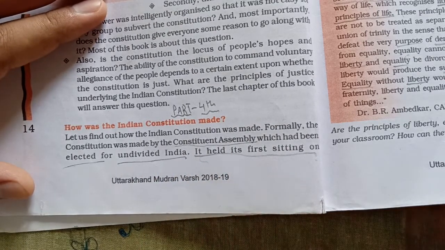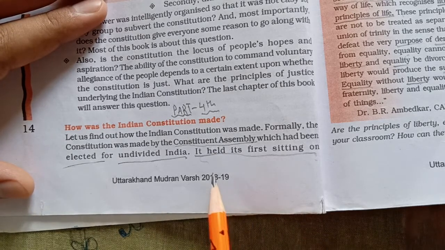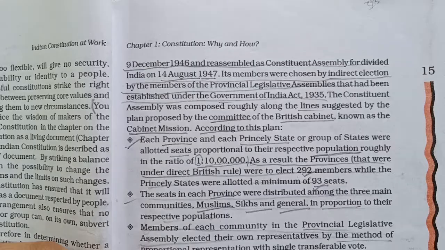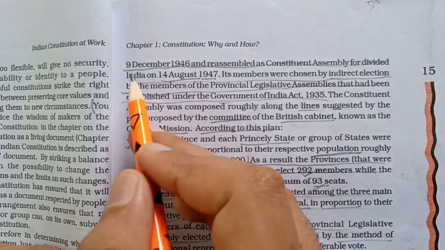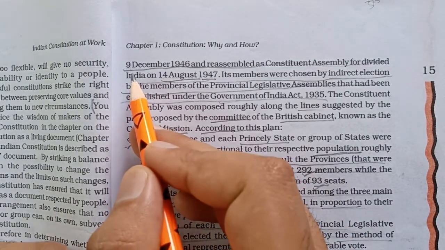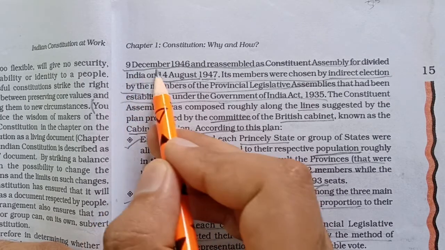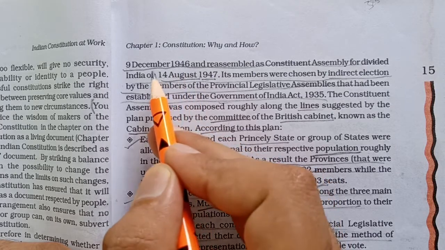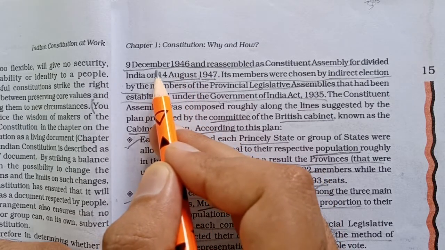It held its first meeting on. So let us see when the very first meeting of this Constituent Assembly was held. You can see this date. The very first sitting of the Constituent Assembly was on 9th December 1946. See, 1946, that is before our independence, it was the first sitting of the Constituent Assembly.